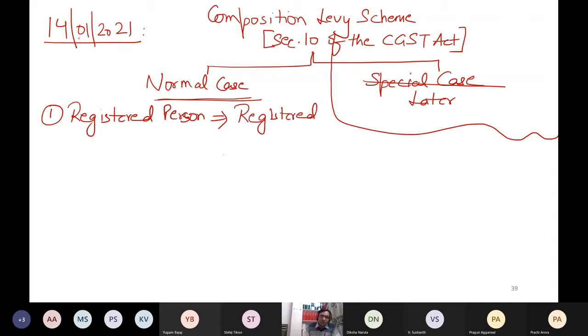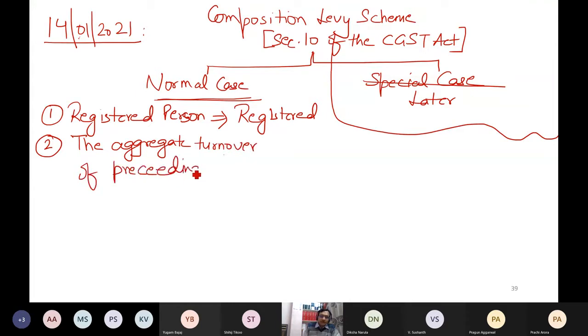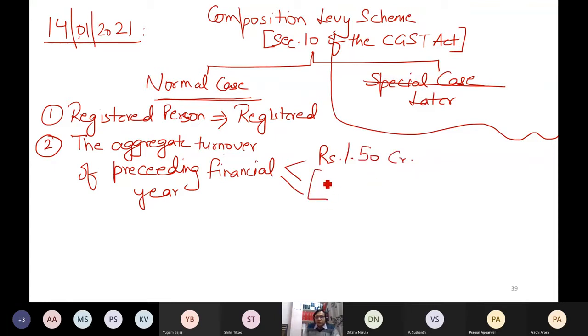Second condition is what? If you remember the act, we have to keep in mind section 10 subsection 1 from the original act. So I'm simplifying the language. The aggregate turnover of the preceding financial year cannot exceed rupees 1.5 crore. And in some cases, it should not exceed rupees 75 lakh.